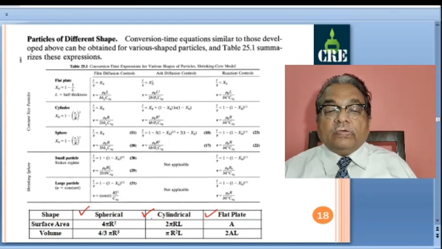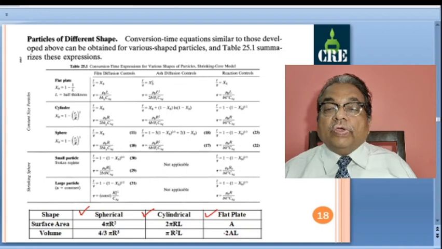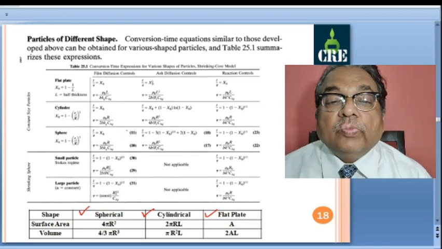In the cylindrical geometry, surface area is 2 pi rl and volume is pi r square into L. For a flat plate, where A is the cross sectional area, length into breadth, and thickness is negligible, this surface area is A. Volume is the surface area of both the sides, means 2 times surface area multiplied by this thickness, so 2AL. So we have these different geometries.